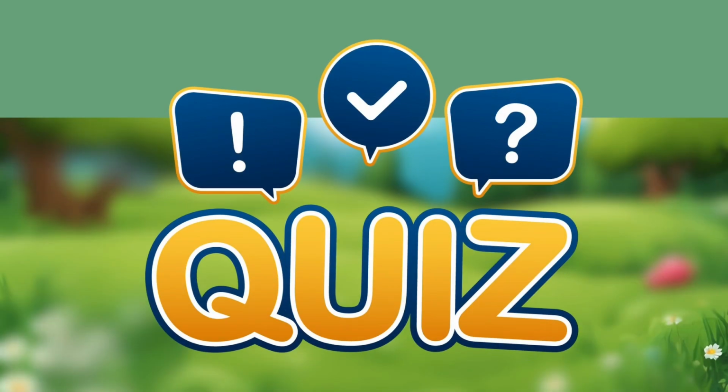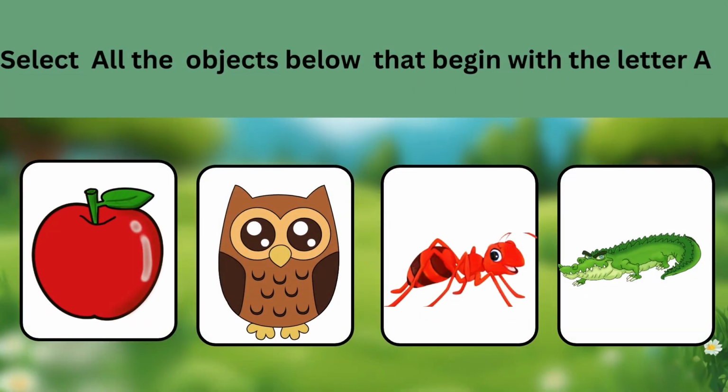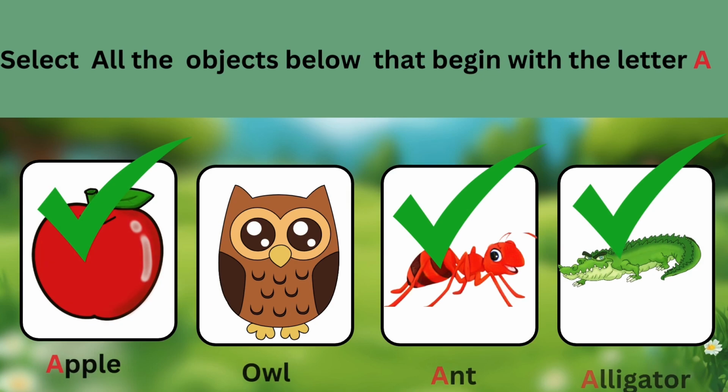It's quiz time, everyone! Let's check the items below that begin with the letter A. If you chose the answers, apple, ant, and alligator, then you are correct. They all begin with the letter A.